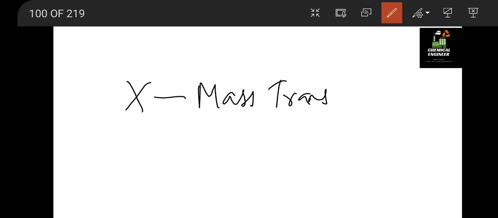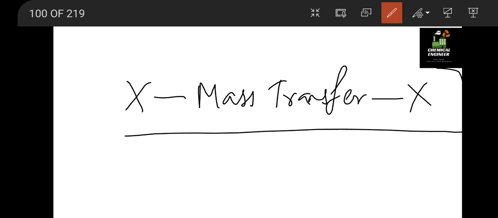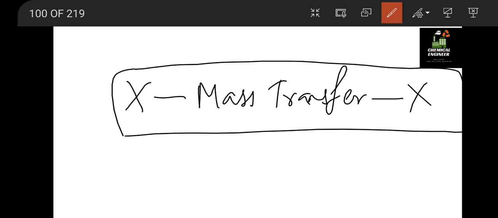That is how we finish our mass transfer. So please remember all those formulas, and please share your notes on the Telegram channel.